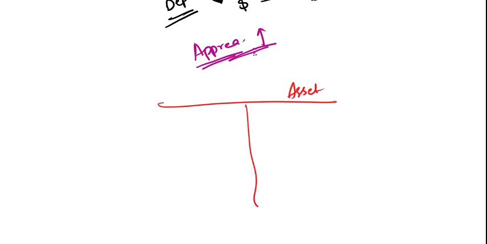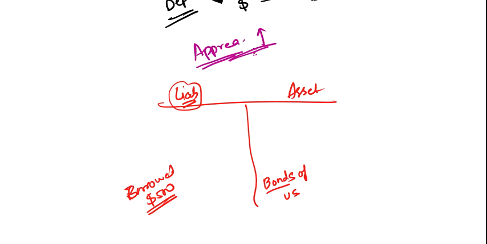The same thing can happen in your balance sheet as well. Suppose this side is your asset and this side is your liability. Now suppose you have invested in the bonds of the US. Clear? And your liability, which you have to pay, means you have borrowed, suppose, $500 from the USA.